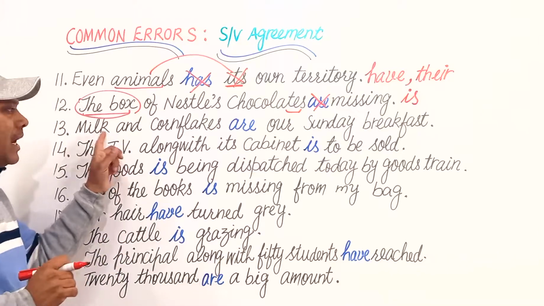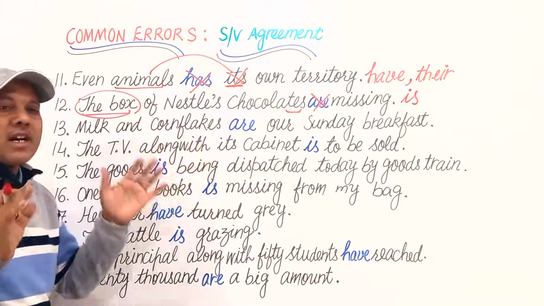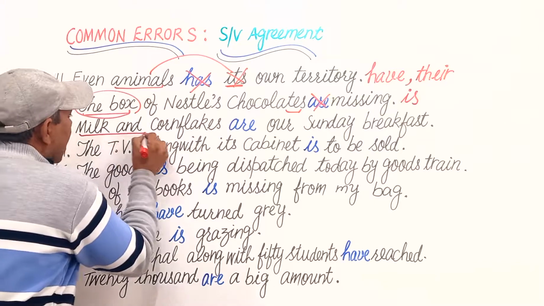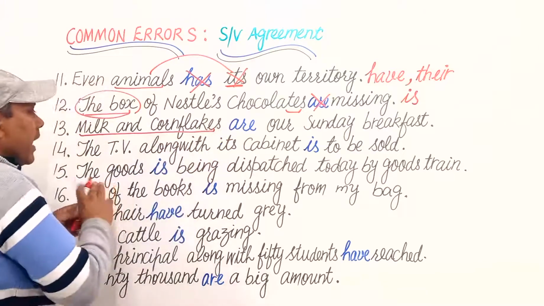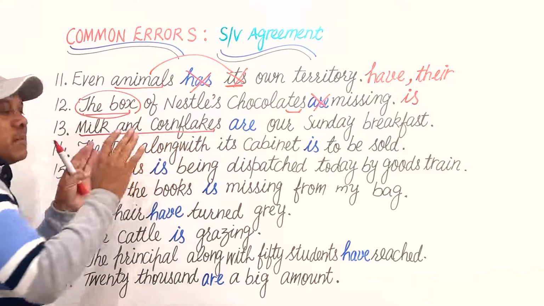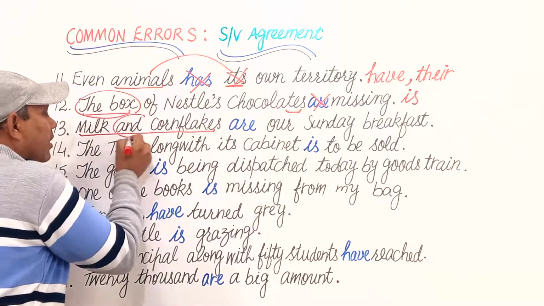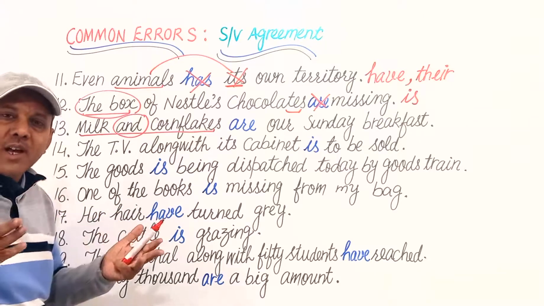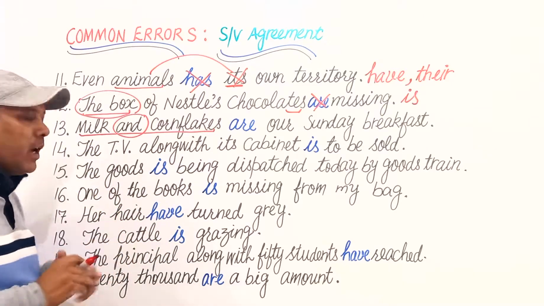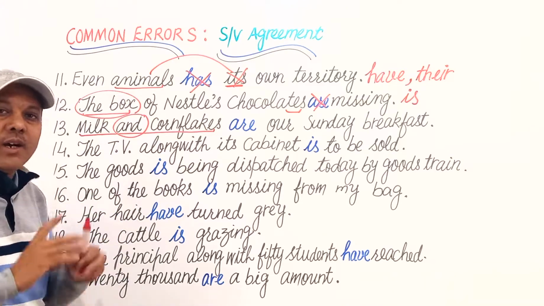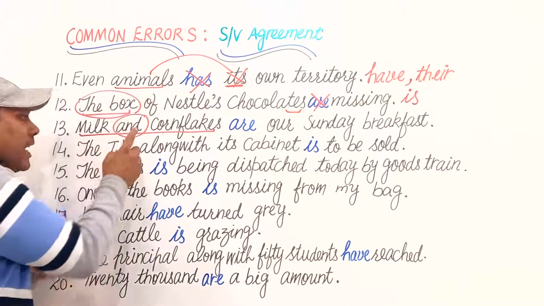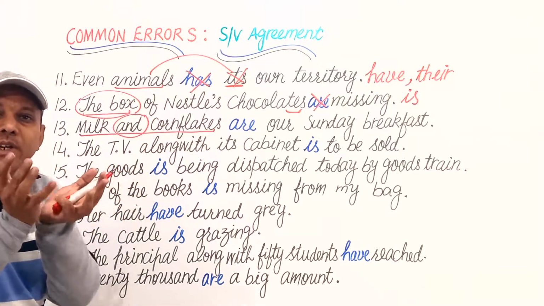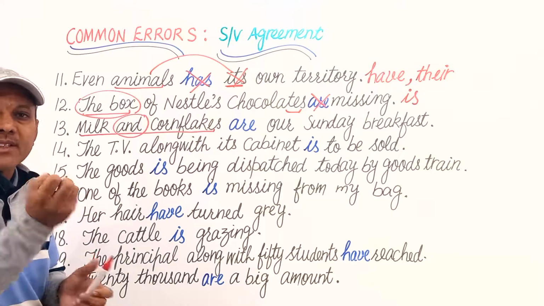Next is: Milk and cornflakes are a Sunday breakfast. Milk and cornflakes. Here these are two nouns. One is singular and the other one is plural, joined with and. It should become a plural subject, a plural subject as we have discussed already. But this is not plural. Why? Because milk and cornflakes has become a single unit, has become a breakfast.